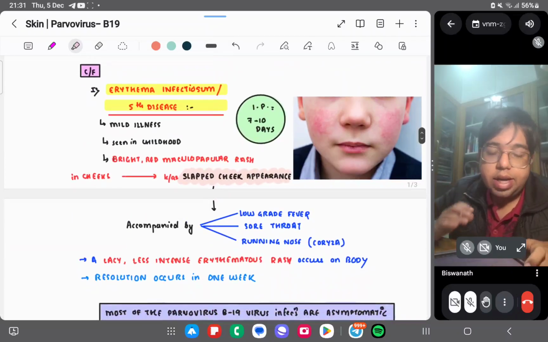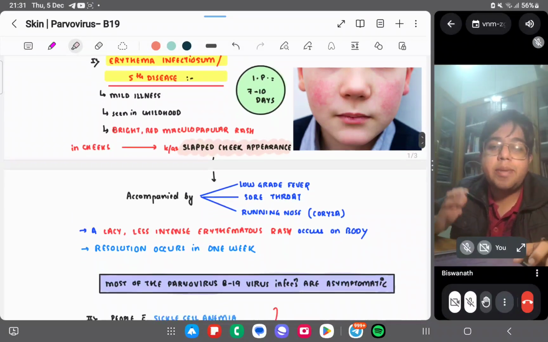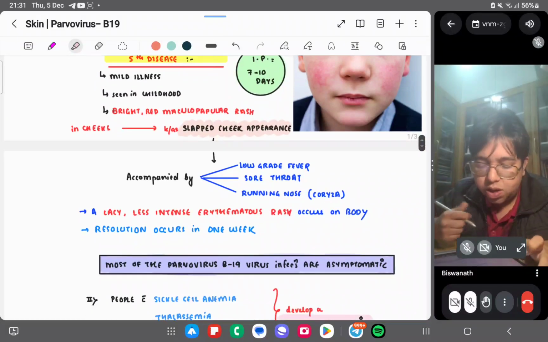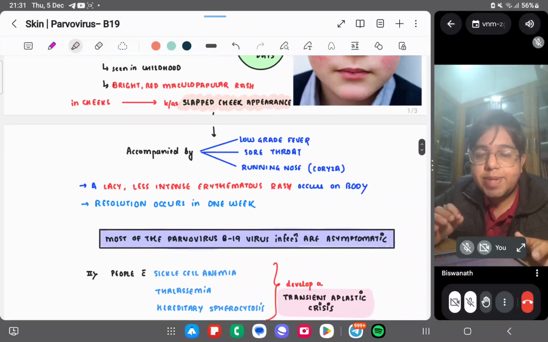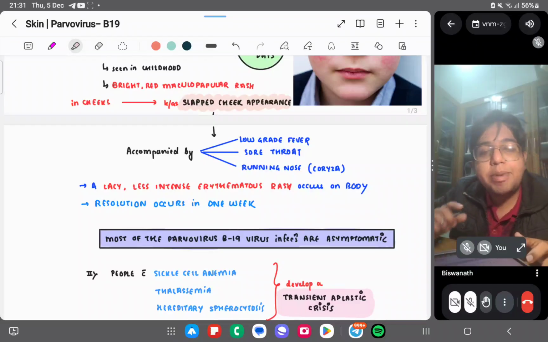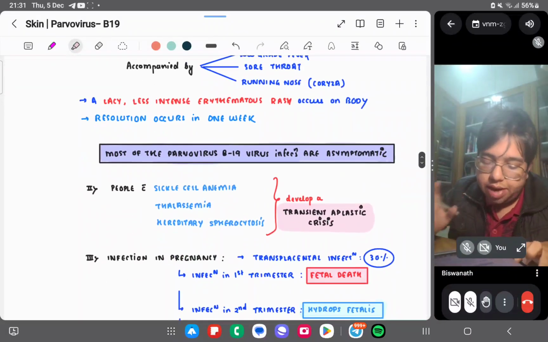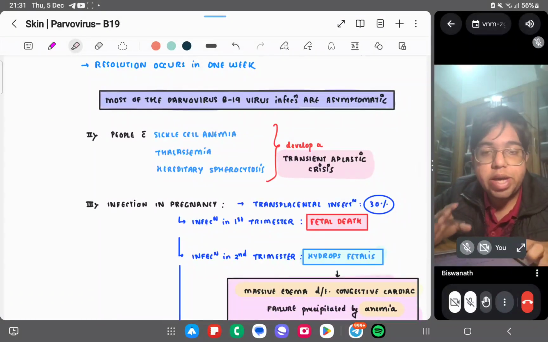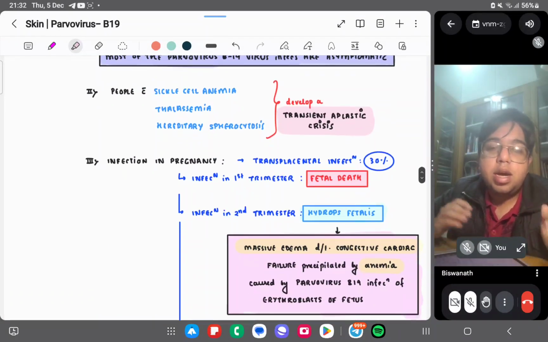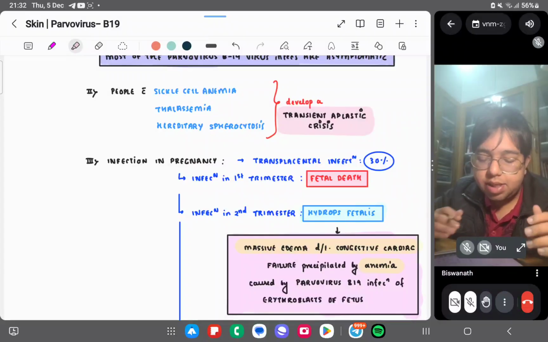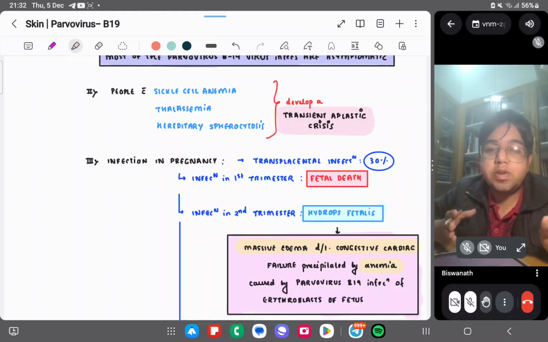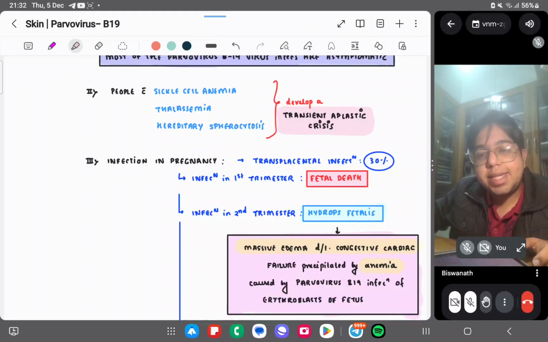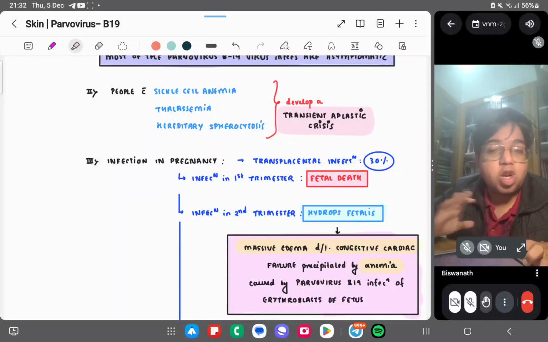Okay, and the clinical features: you can have erythema infectiosum, fifth-day disease, in which the maculopapular rash is bright red in color, lacy rash. Okay, so we can have a special appearance which is asked, that is slapped cheek appearance, right? And resolution occurs in 1 week. Most of the parvovirus infections are asymptomatic. So in patients with sickle cell anemia, thalassemia, hereditary spherocytosis, you can have a transient aplastic crisis. Transient aplastic crisis, not permanent, right?